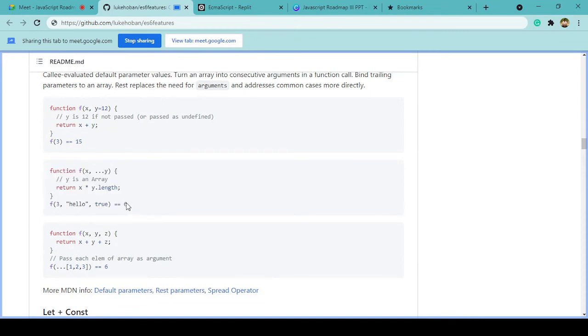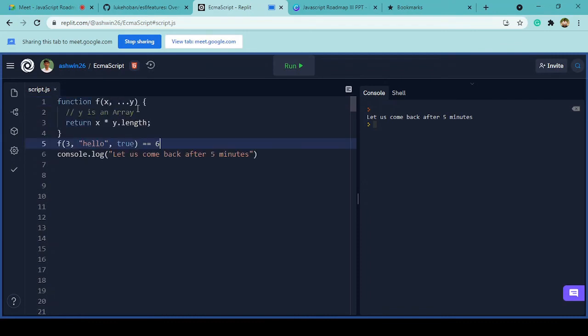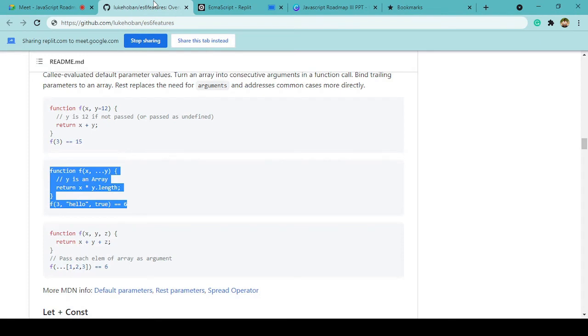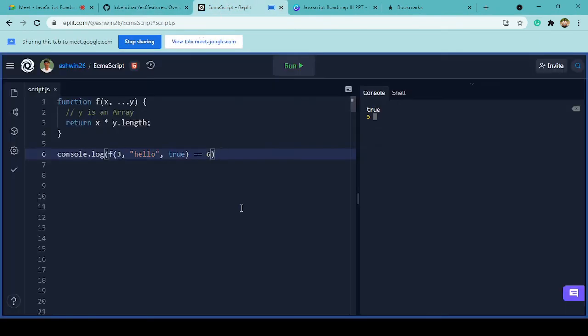So let me show this code example as well, and let me console.log directly, right? I would also highly recommend going through this repository that is present over here, right? You can check it out. So as you can see, the value is again coming as true. That's because this is actually stored as an array, right?